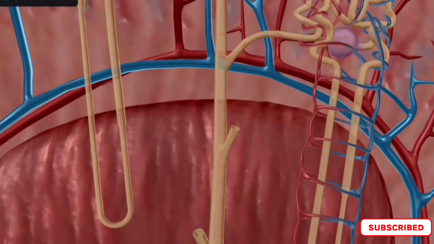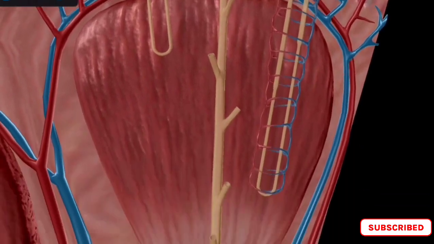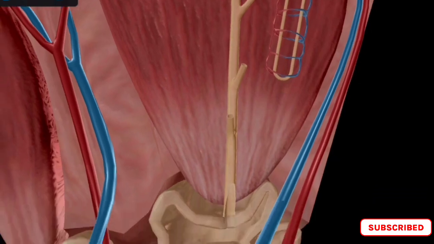Cortical nephrons are located primarily in the cortex of the kidney and have a shorter loop of Henle. Juxtamedullary nephrons are located at the border between the cortex and the medulla and have a longer loop of Henle that extends deep into the medulla.